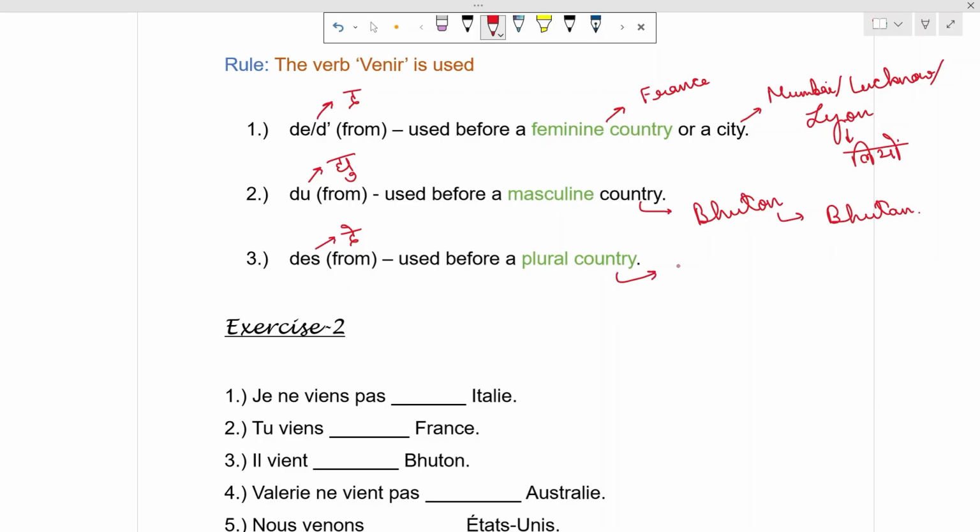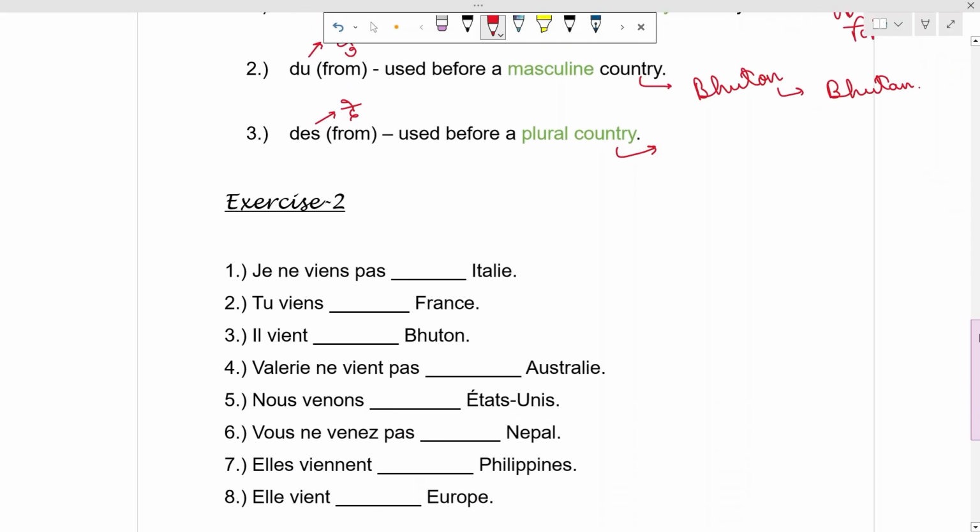Suppose any plural country we can take. Philippines, États-Unis, or any country, Netherlands, Pays-Bas, or any plural country we can take. Seychelles can also be taken.